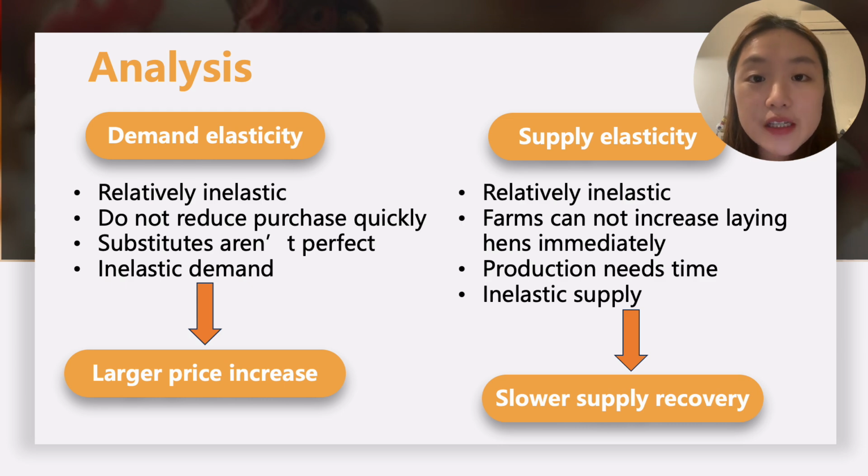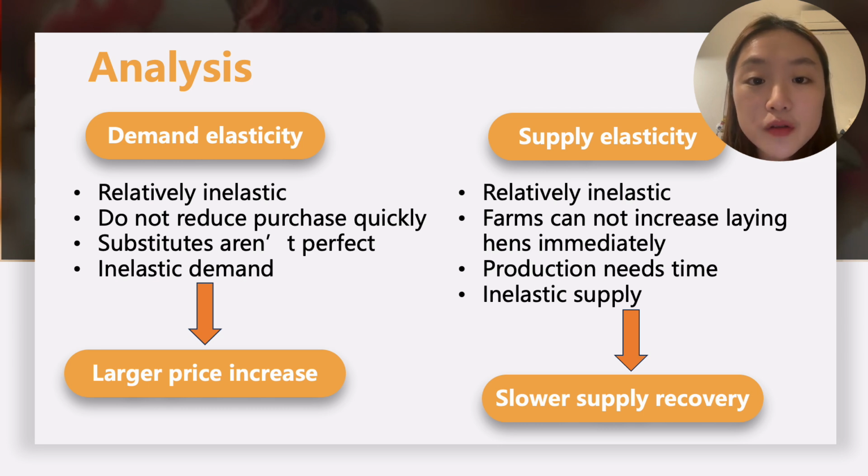In this part, I will explain the rise in egg prices using price elasticity. First, the demand for eggs is relatively inelastic in the short term. This means that when egg prices increase, consumers do not reduce their purchases significantly. Although there are substitutes such as tofu or dairy products, they are not exactly the same in taste, price, and cooking use. Eggs are commonly used for breakfast, cooking, and baking, so many consumers still buy them even when prices rise. Secondly, the supply of eggs is also relatively inelastic in the short term.